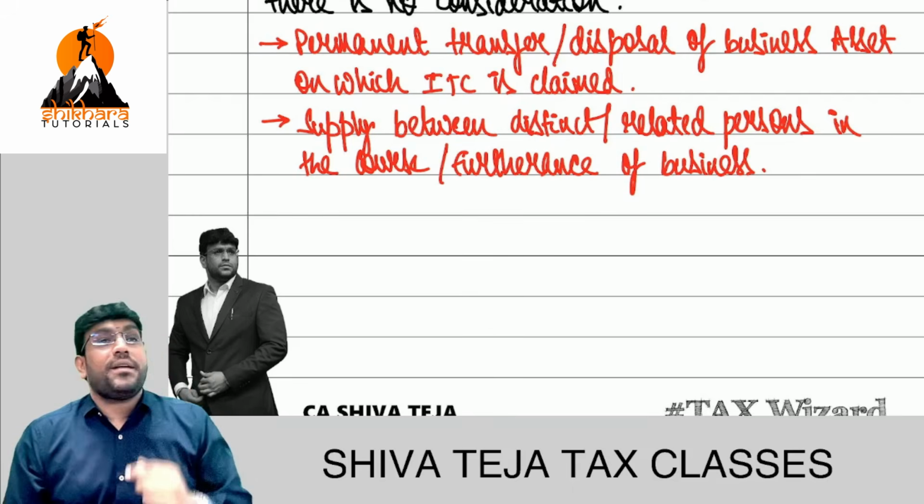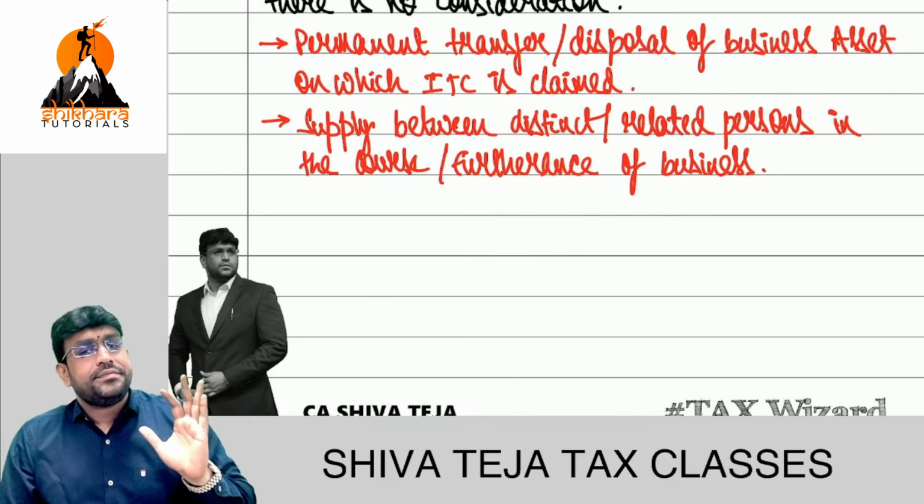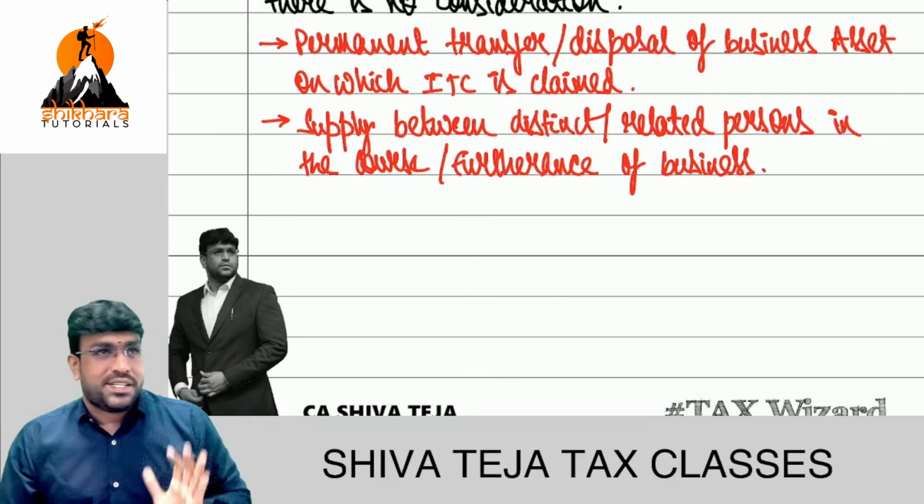So come on, what is the line I wrote there? Supply between what? Distinct or related persons. First line.